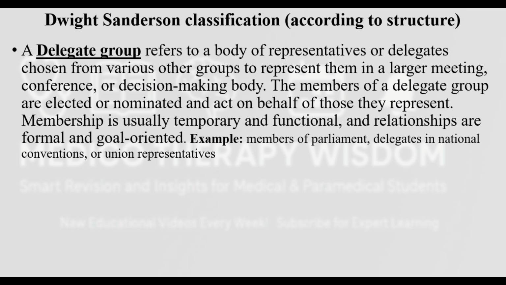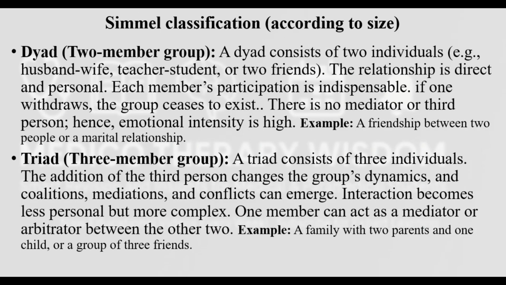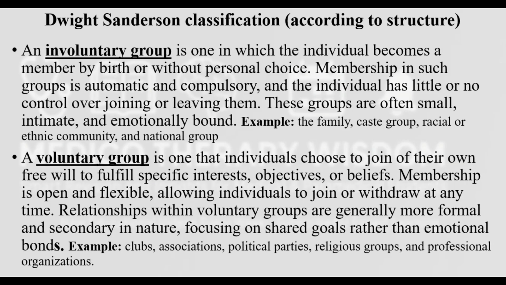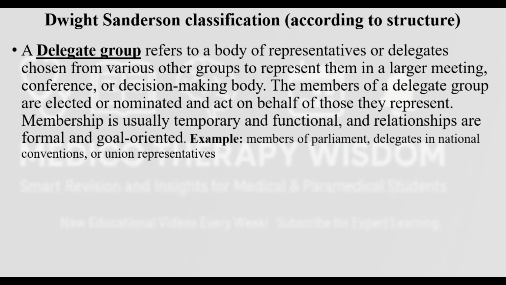So today we have seen the Simmel classification according to size, in which we have seen two things, dyad and triad. Next we have seen the Dwight Sanderson classification, which is according to structure: involuntary group, voluntary group, and delegate group.